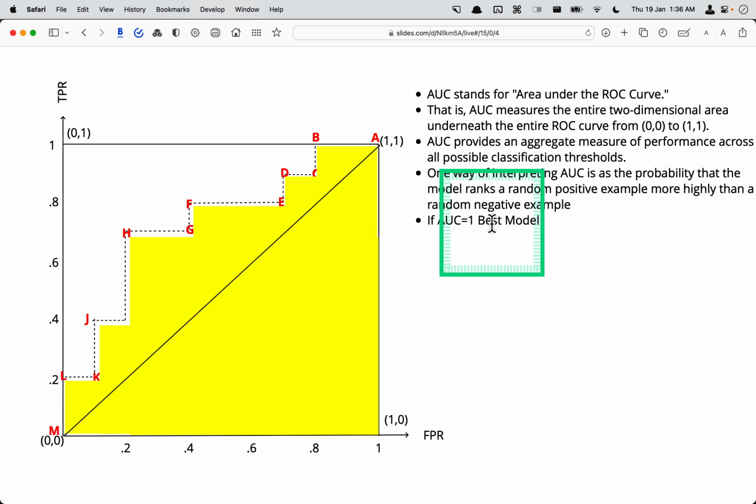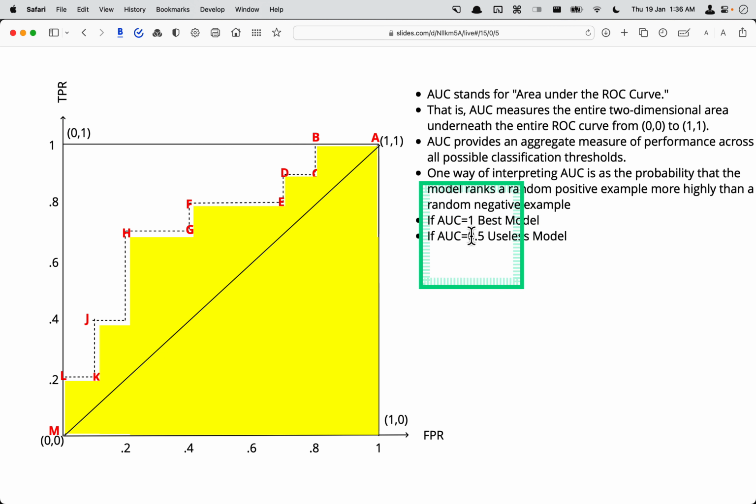And if AUC is equal to 1, it's the best model. Of course, a best model will be close to 1, but this is just theoretical. If it is 1, it will come to this point somewhere over here: the true positive rate will be 1 and the false positive rate will be 0.